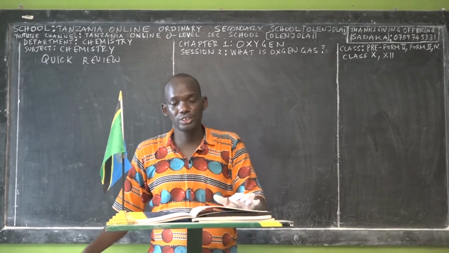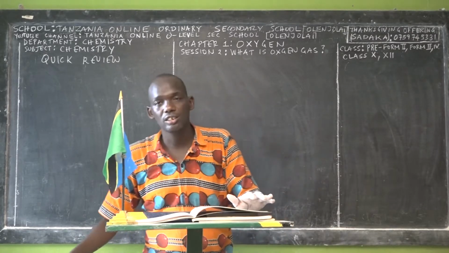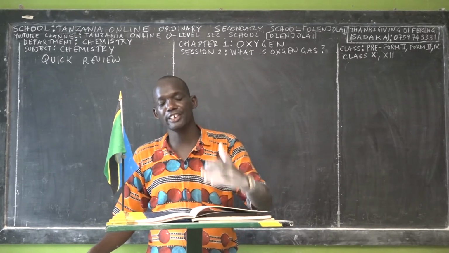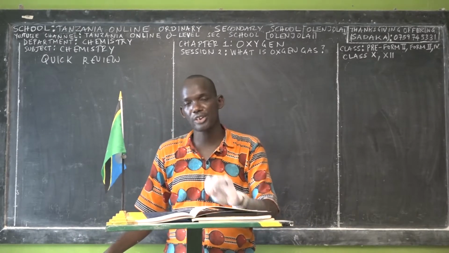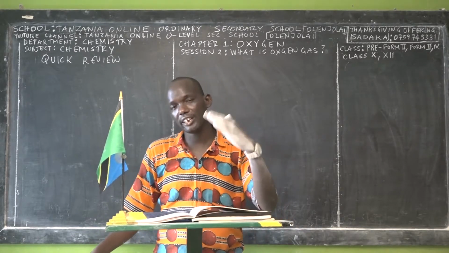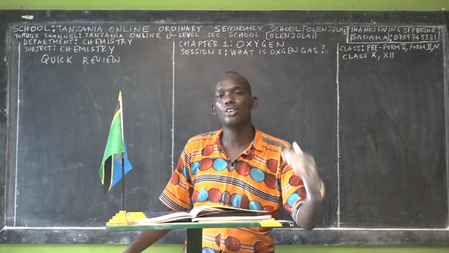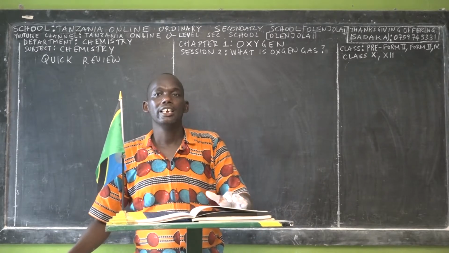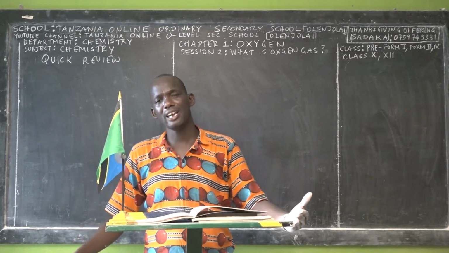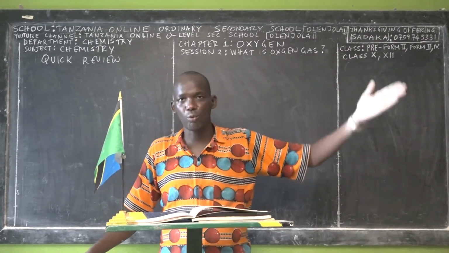But one thing I want to tell you is that in Tanzania, even the name of the school is called Tanzania Online Ordinary Secondary School. We are focusing on the syllabus of the Tanzanian educational system for ordinary secondary education. This syllabus has been prepared by the Tanzania Institute of Education, which in short we call TIE. However, these contents may be relevant for any class, because this is for class 10 or class 12 students,